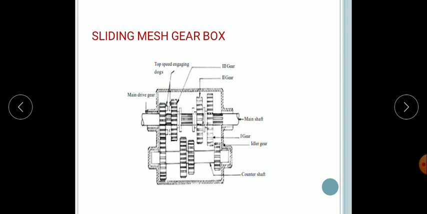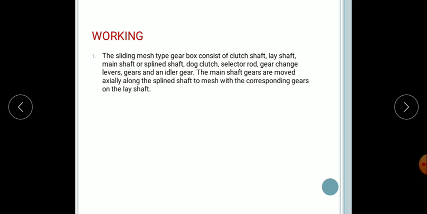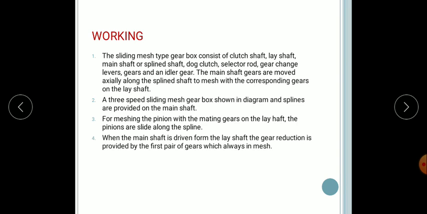The main shaft revolves at the same speed at which the primary shaft is rotating. So third gear is the topmost gear, which is provided with the help of the dog clutch. This dog clutch is attached to both sides. So this is the one type of gear attached to the main gear, and this is the third gear. Because of this, the gear runs at top speed. So this is nothing but the sliding mesh gearbox. This is the working which we have discussed.